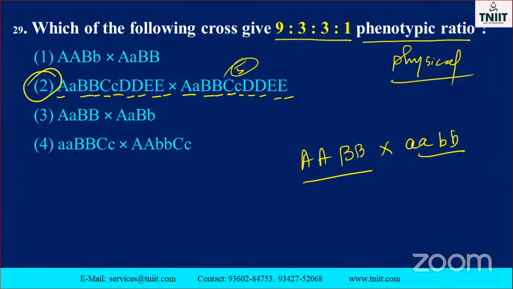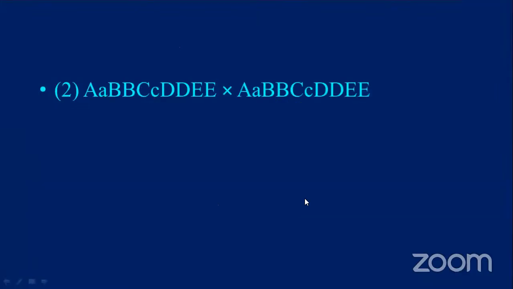And the last one also, just see it, it will not come. So these are all wrong options. This one is the correct answer. When you cross these two, you will get the 9:3:3:1 phenotypic ratio. It is also similar to the dihybrid ratio. Okay, this is the correct option.